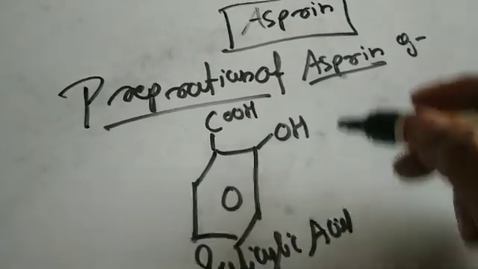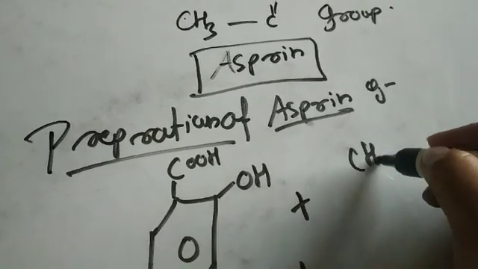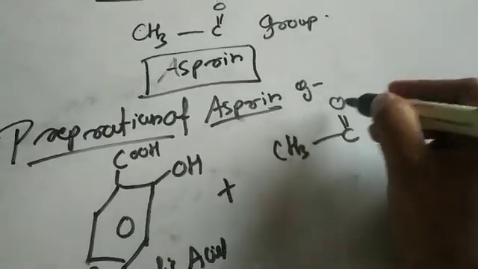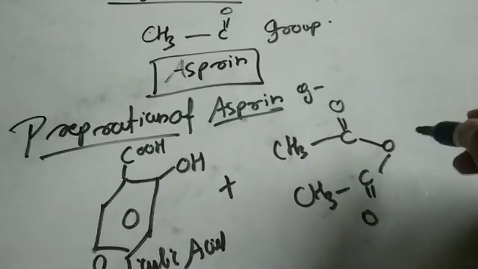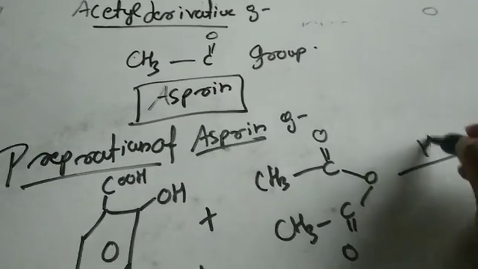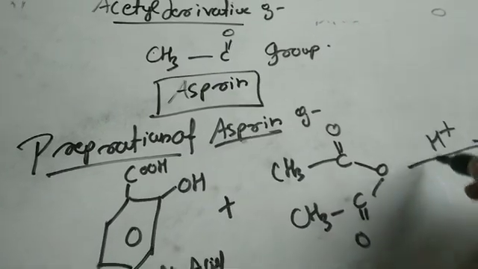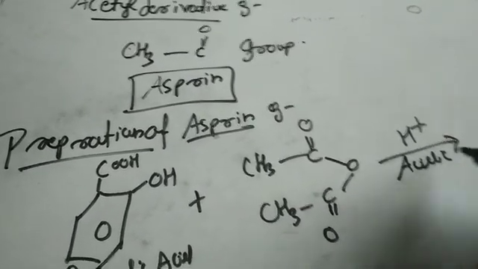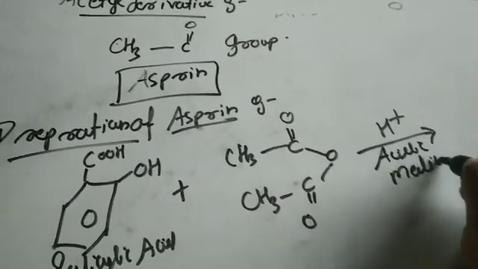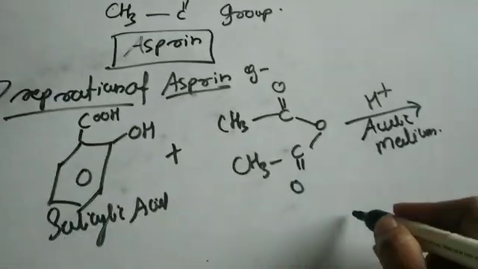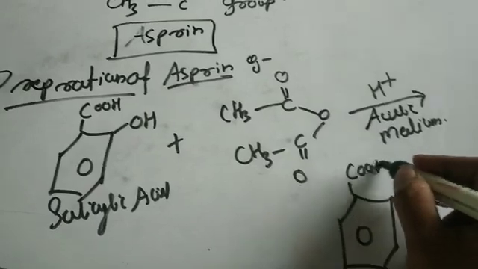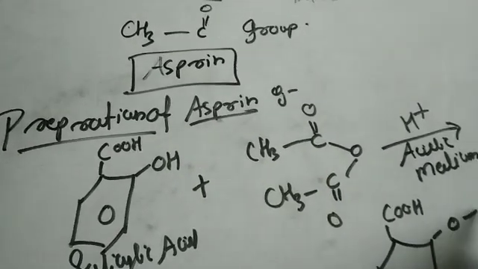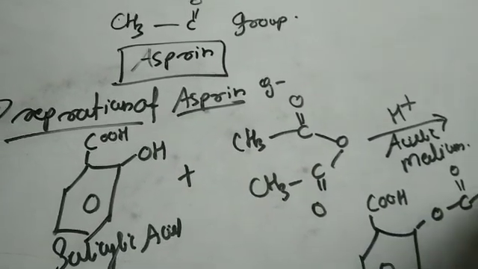When this salicylic acid is treated with acetic anhydride in the presence of H plus acidic medium, see, conditions are important, again I will tell you, then it will get converted into COOH, OC double bond O CH3, right?